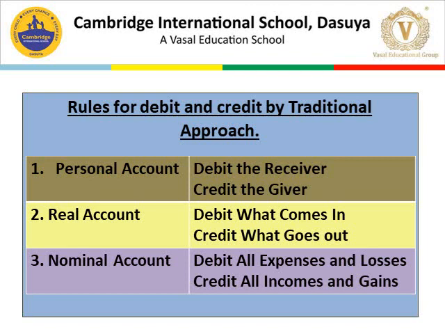A few examples of assets are land, building, cash, etc. The rule for the real account is debit what comes in, credit what goes out. Number 3, nominal account. Nominal account covers all expenses, losses, incomes and gains. And the rule for the nominal account is debit all expenses and losses, credit all incomes and gains.